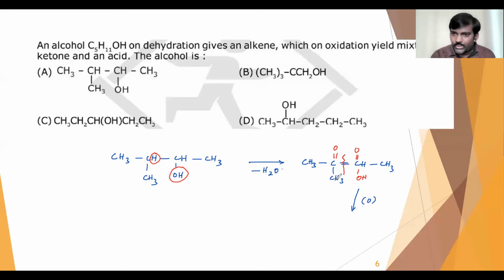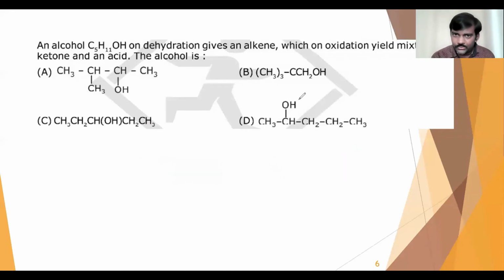So finally it will become CH3COOH, which is a carboxylic acid, and we are getting a ketone. The question is saying the same thing: we are getting a ketone and a carboxylic acid. So it can be option A. Let us check the other compounds also, then we'll give the final answer, right?